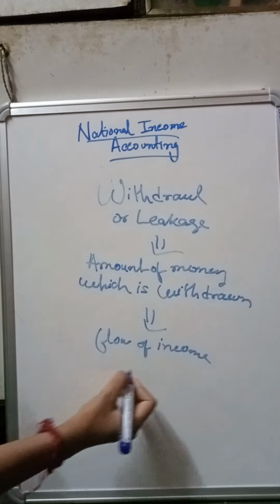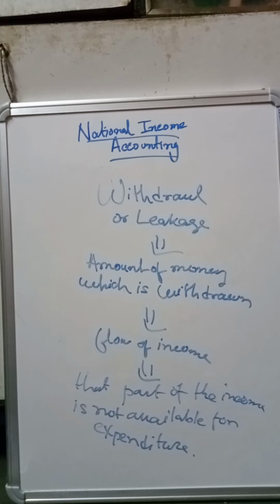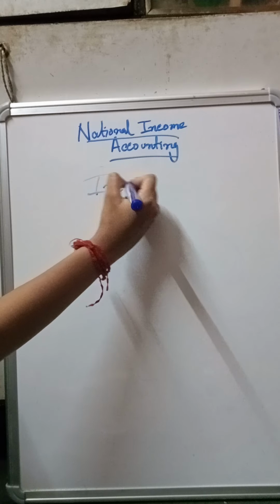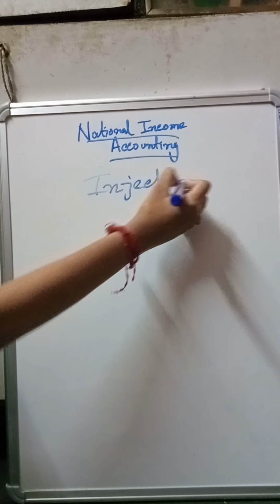Now as we have talked about withdrawal or leakage, let's talk about the opposite of withdrawal or leakage. What's the opposite of withdrawal or leakage? The opposite of withdrawal or leakage can be said to be the injection. What is an injection? Injection means injecting something, right? From the word we can understand injection is injecting something. First let us understand the meaning of injection.